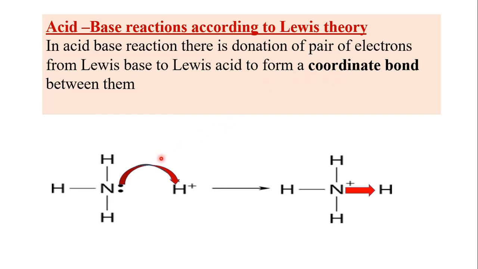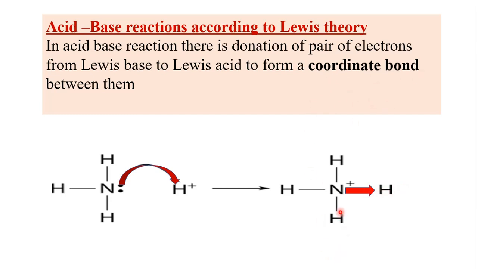For example, see here in this example, ammonia donates its electron pair to an electron deficient hydrogen ion, and the hydrogen ion accepts this electron pair, and therefore the bond between the nitrogen and hydrogen is a coordinate bond.